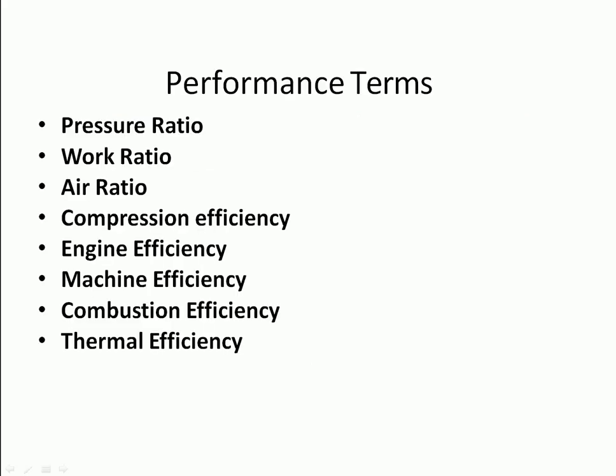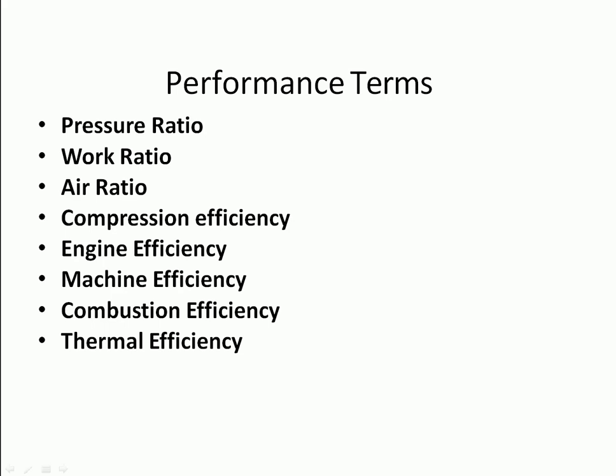Now, for calculating the performance of the gas turbine, here are some terms. First, pressure ratio: the ratio of the cycle's highest pressure to its lowest pressure. The ratio of net work output to the total work developed by the turbine is known as the work ratio. And the air ratio: kg of air entering the compressor inlet per unit of cycle net output, and the unit is kg per kilowatt hour.